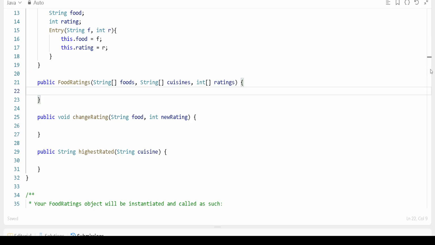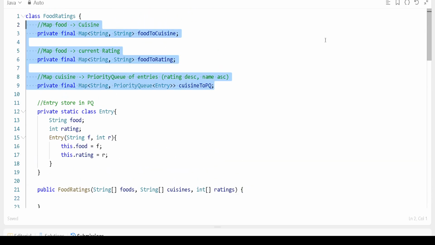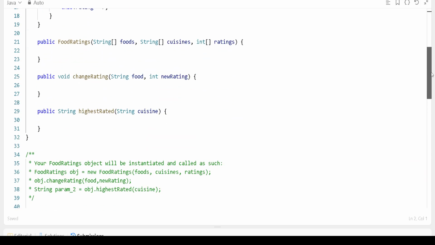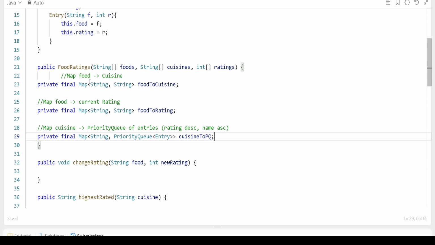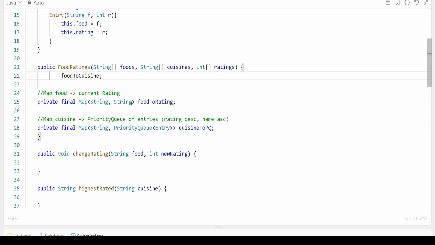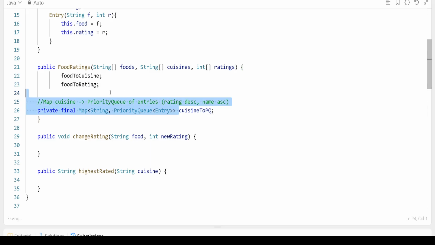Okay, so now it's time to initialize these things. We should get these things here also. I'll get all of this here in the priority queue. Let's remove this part. Then take this part also.